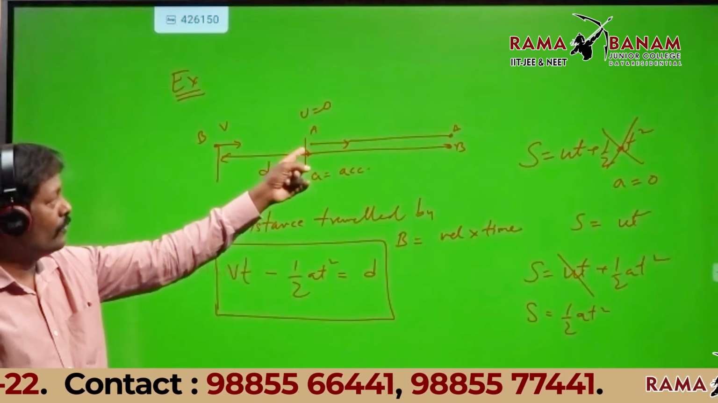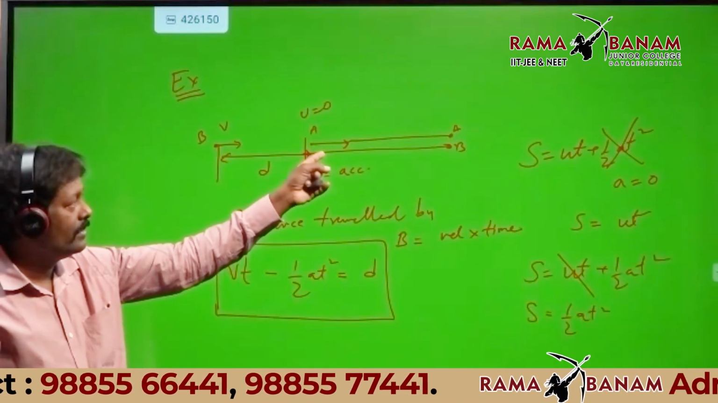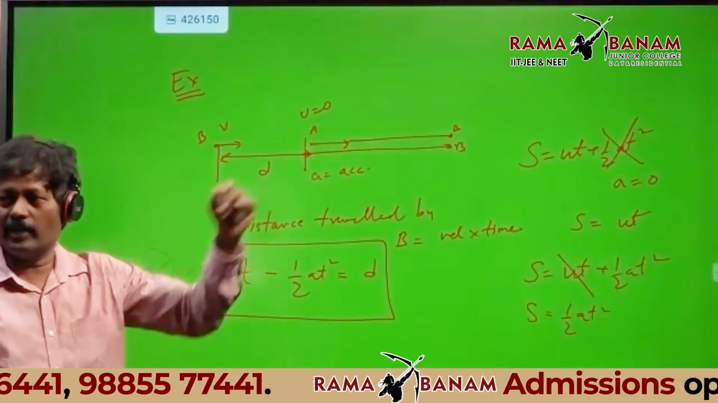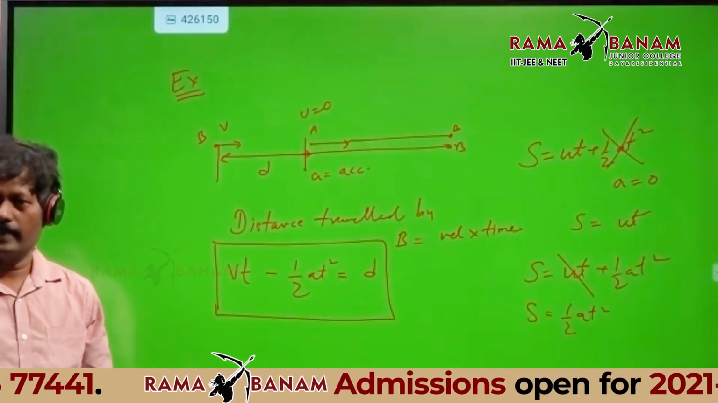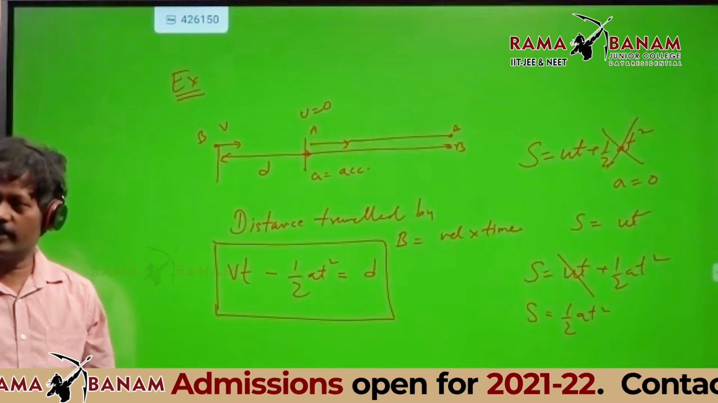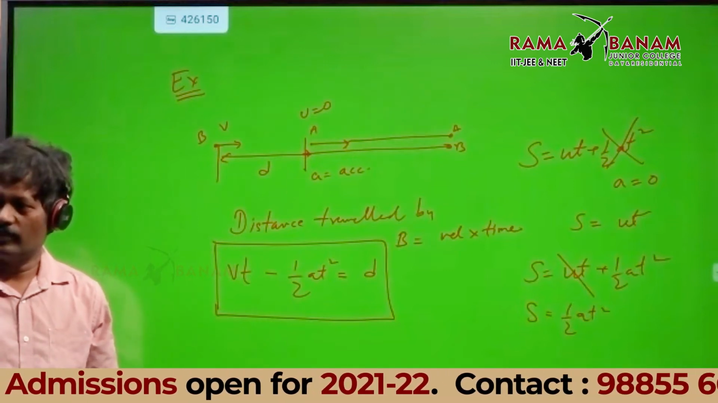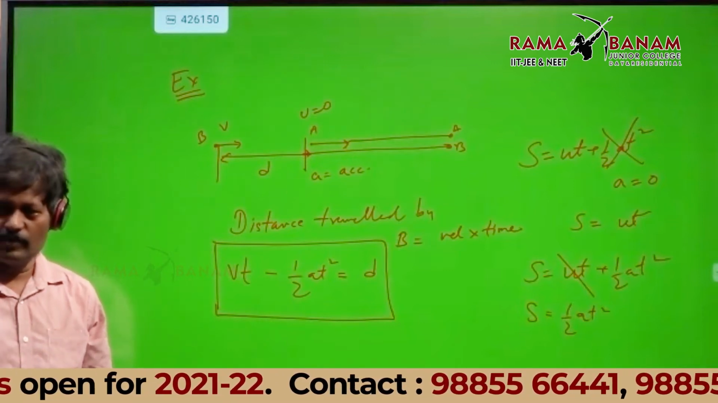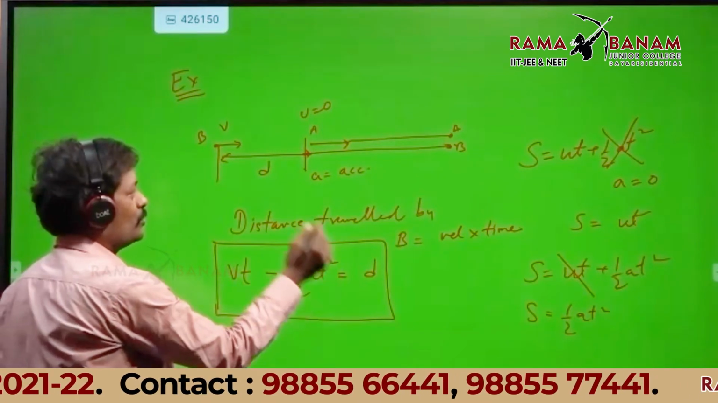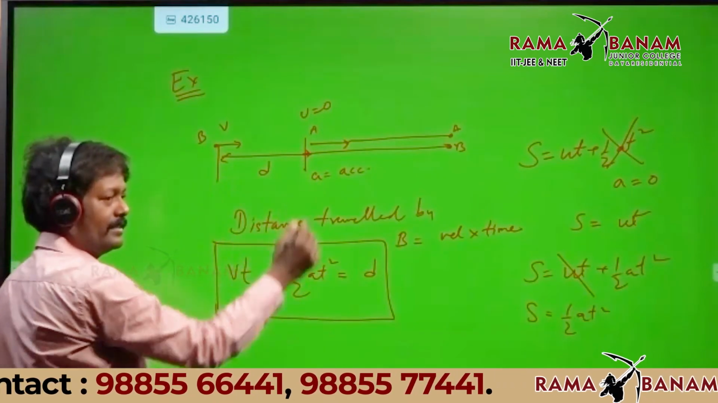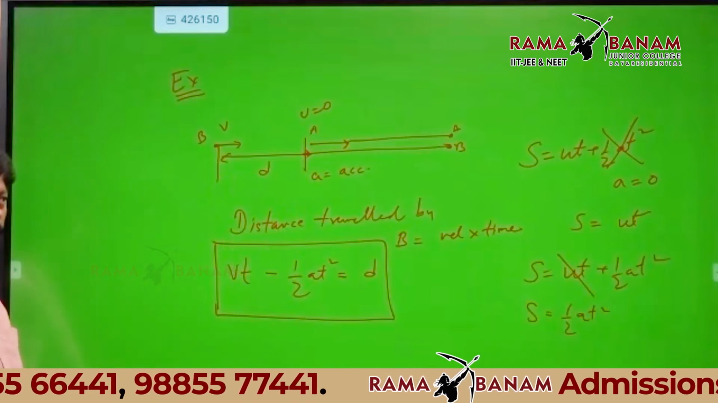For A, I have taken half at square. Why? Because u is 0. Initial velocity is 0. So this minus this gives you the separation D. Did you agree for that?